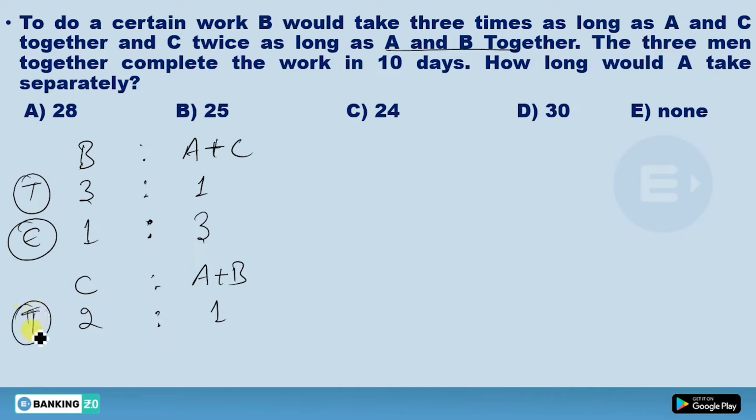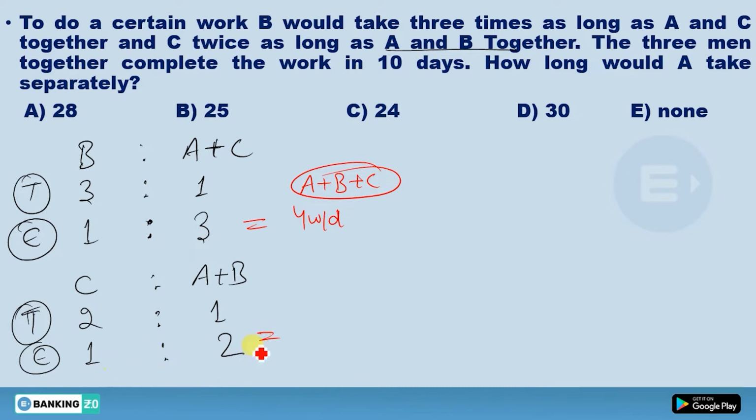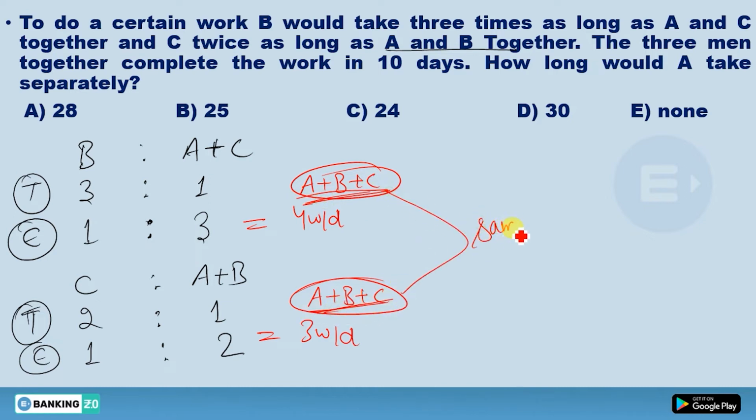So if time is 2:1, then efficiency should be 1:2 actually. Now see one thing. This is a very important concept actually. If I add this 1 and 3, what you're gonna get? You're gonna get 4 work per day, and this should be the work of A plus B plus C. Okay. Now see here, this 1 plus 2, you're gonna get 3 work per day, and this should be the work of A plus B plus C actually. Now see, in this question, this A plus B plus C and this A plus B plus C should be same, because we are talking about these 3 are same in a same question actually. So this total work should be same.